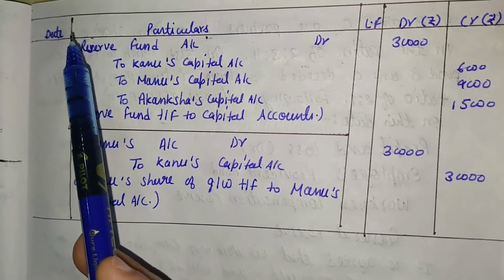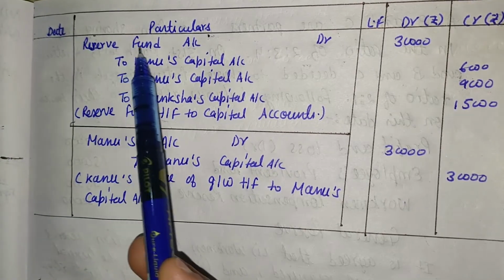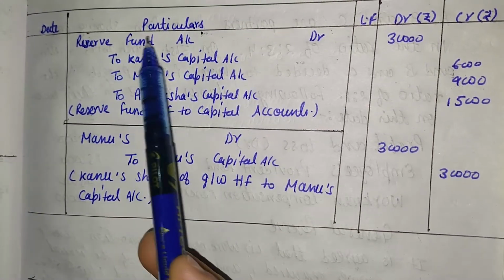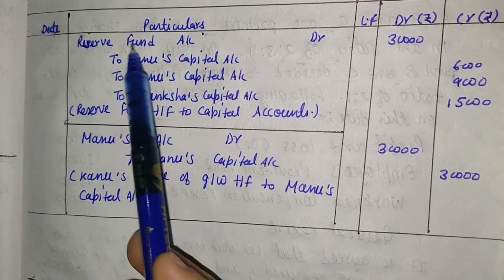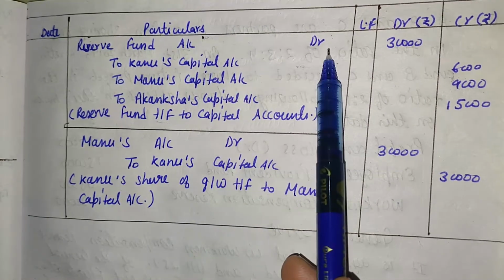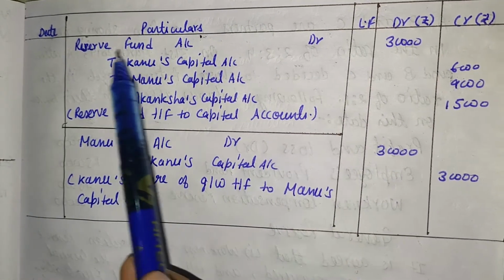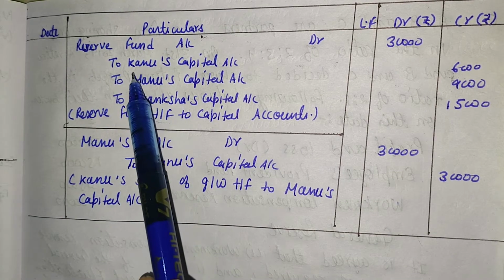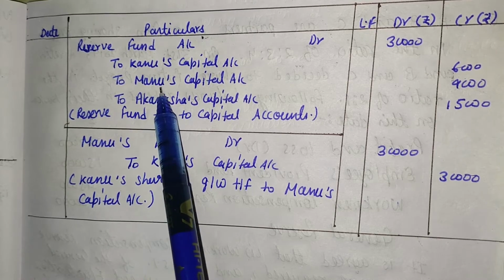The reserve fund exists on the credit side, so it will be a reverse entry, that is the reserve fund will be debited. So here reserve fund account debit, reverse entry, and that reserve fund's value is divided among the old partners. And who are the old partners? Kanu, Manu and Akansha.